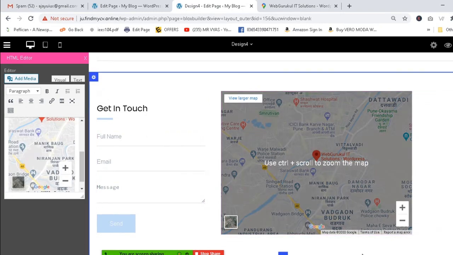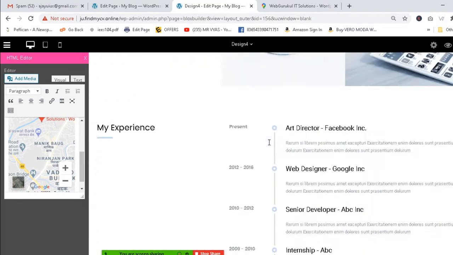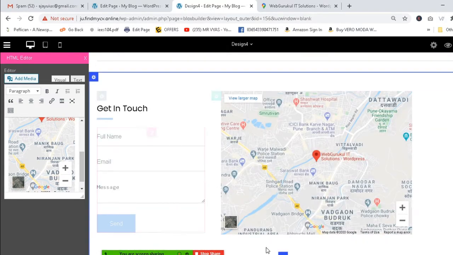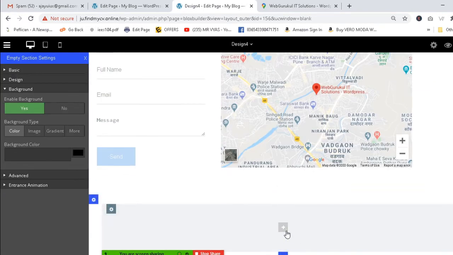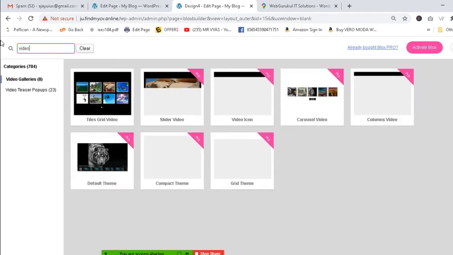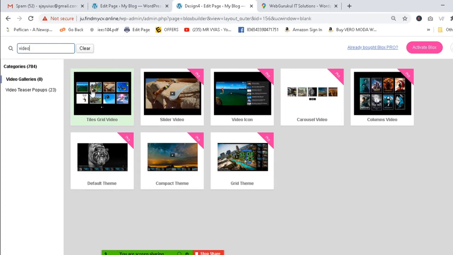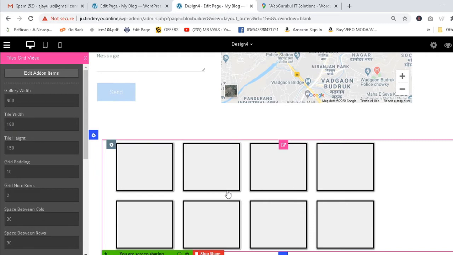Now scroll. If you want to add some more sections, suppose you want to present a video gallery, you can click there, and in the down section you will find it, where you can write video or YouTube. So you can find some video galleries here. If you want to add a lot of videos here, you can create these video tiles. Okay, let's do one thing.